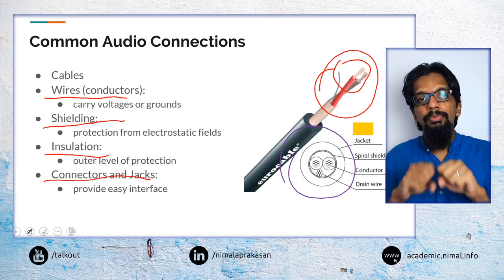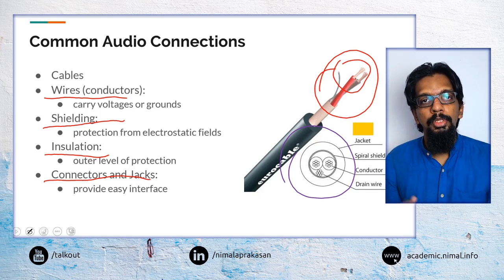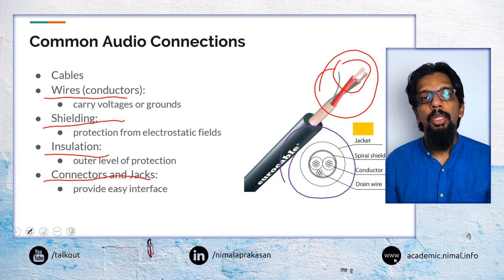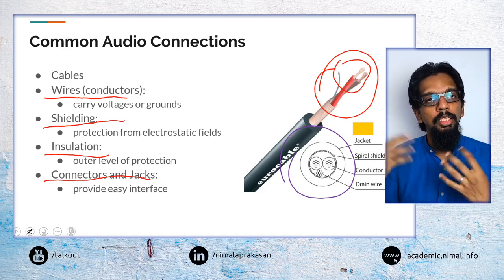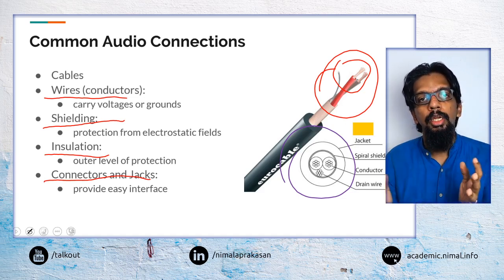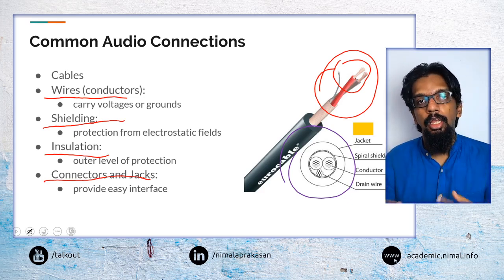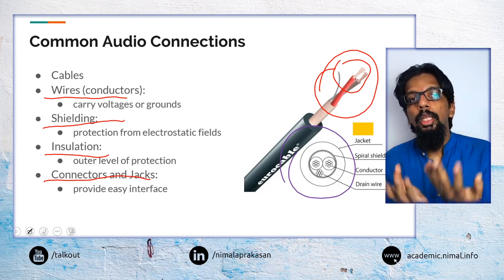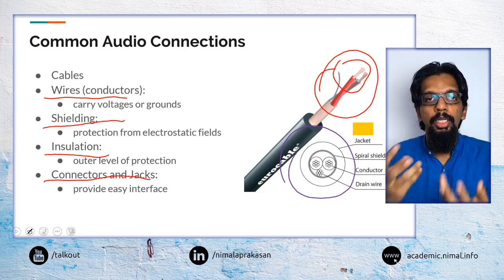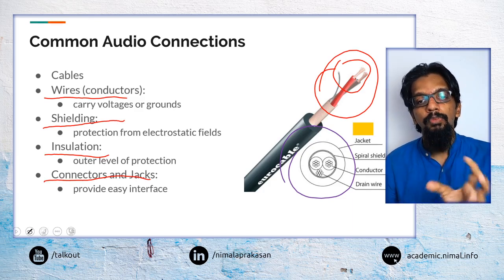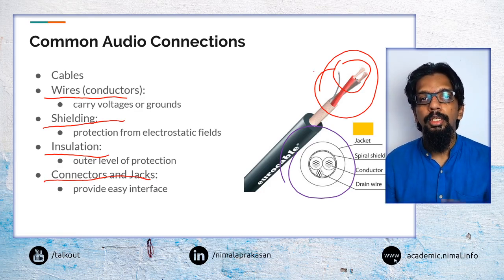Say, for example, if these cables are used for indoor purposes versus outdoor purposes, we may want certain different types of insulation. Say, if a cable is going to be exposed to sunlight for extended period of time, we may need to choose cables that have UV resistant insulation, so they don't go bad or deteriorate over time when they are left in the sunlight. So these are some of the things that we'll have to think about when we are choosing audio connections and connectors based on different applications that we may have.